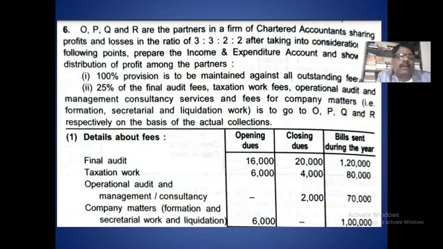In this income and expenditure account, they say that 100% provision is to be maintained against outstanding fee. So you have to maintain 100% provision. Opening provision comes on the credit side. Closing provision comes on the debit side. Provision for outstanding fee, make provision for 100%. And next is